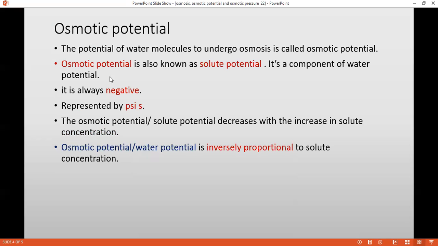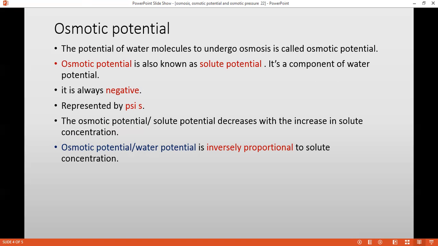So what is osmotic potential? It is the potential of water molecules to undergo osmosis. So when I'm adding some solute, that potency is getting reduced. So you can say when I'm adding some solute, the osmotic potential is getting reduced. So osmotic potential is also known as solute potential. It's a component of water potential. It is always represented in negative.